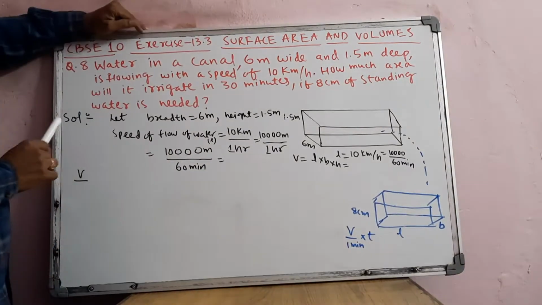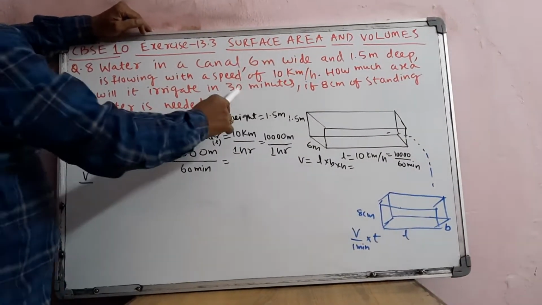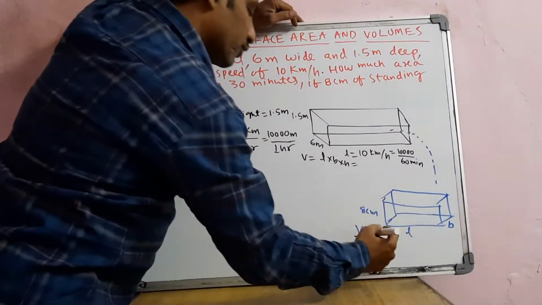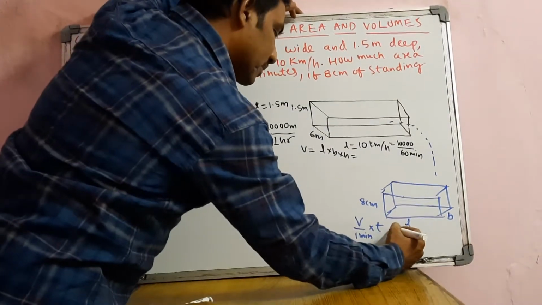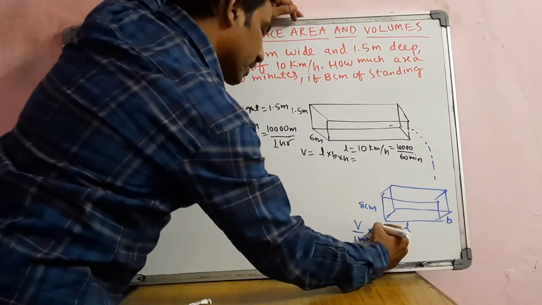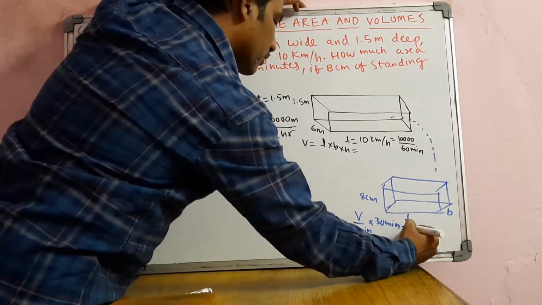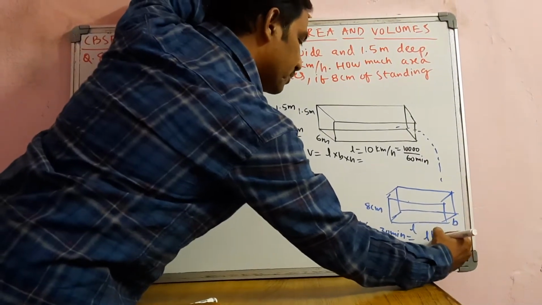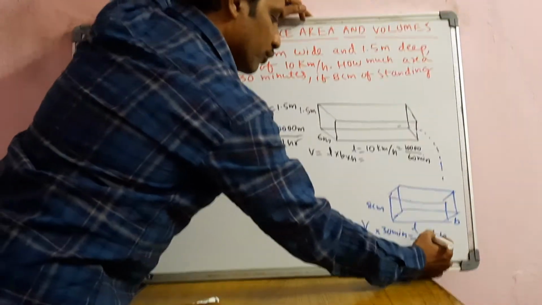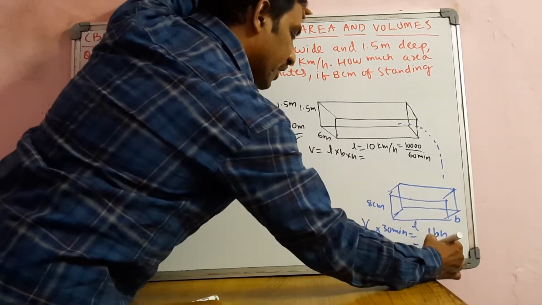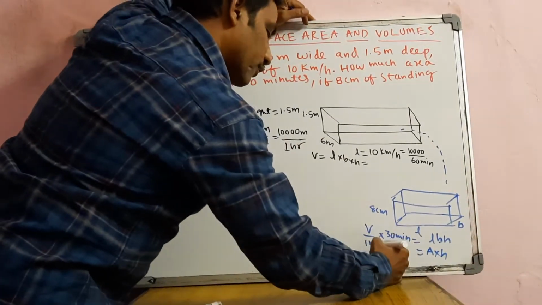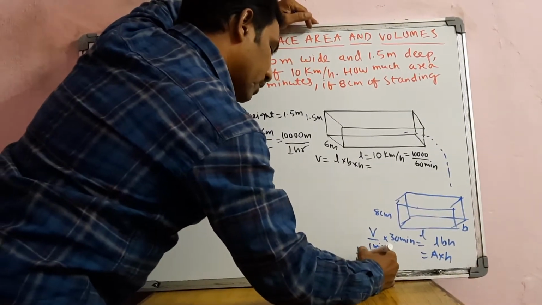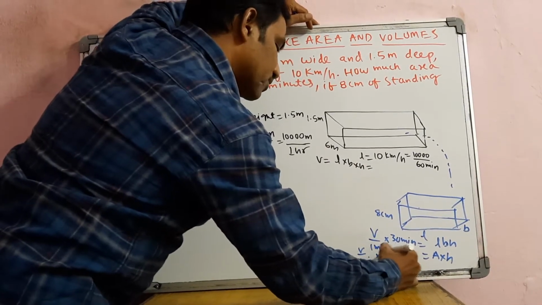Okay. So what is the time here? He is taking 30 minutes. So here in the place of t you will get 30 minutes. Okay, volume per minute into 30 is equal to the area of the land, meaning L into B into H, area of the irrigated land. So L into B is A, into H. Okay, so V by 1, V 1 meter into 30 minutes you will get as it is.